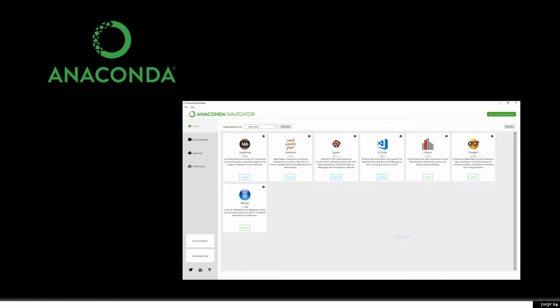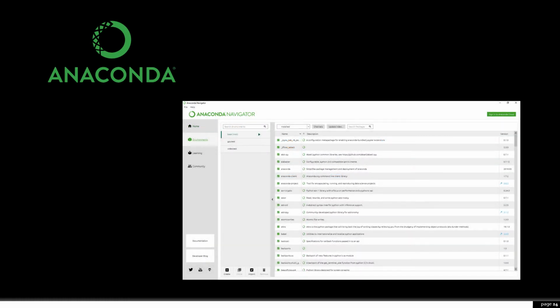In this screenshot over here in the home, we can see that we can simply launch the Jupyter Notebook. There was never a need to open up a command prompt, type in a command, and execute. Everything was launched from a simple click of the button. In the Environments tab, we can see a library of dependencies we could have chosen from. There were honestly hundreds. All we had to do was go through, select which ones that we needed, and click Install.